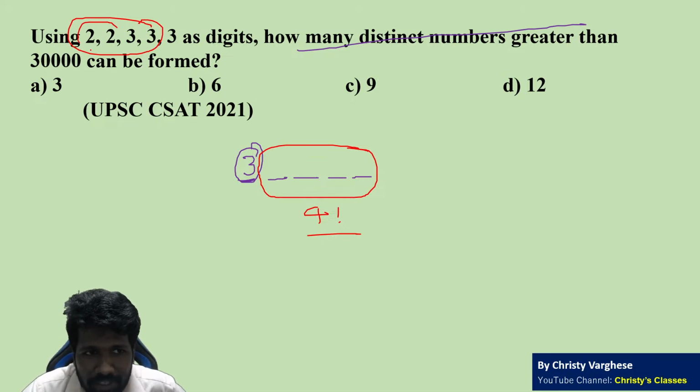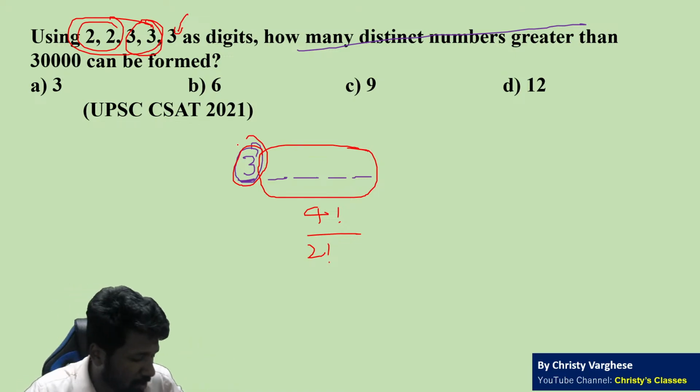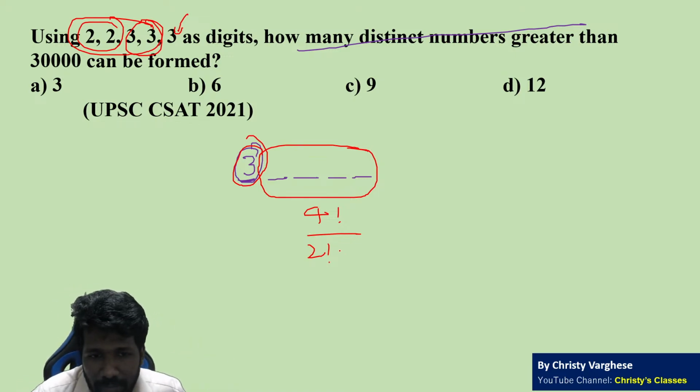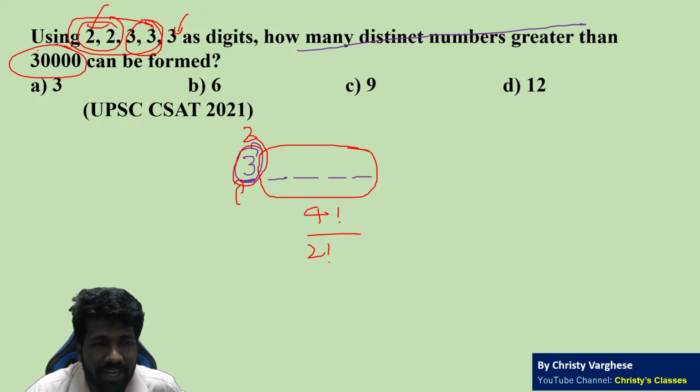But this 2 is repeating. So 2 factorial you have to divide by. 3 is repeating twice. Don't count the third 3 because that already has a purpose to fill the 10,000th position. You cannot take it anymore, because if you take it, you have to replace it by something. What can you replace? The only available number is 2. If you fill 2, that is not a number greater than 30,000.